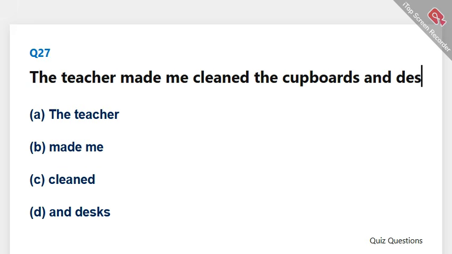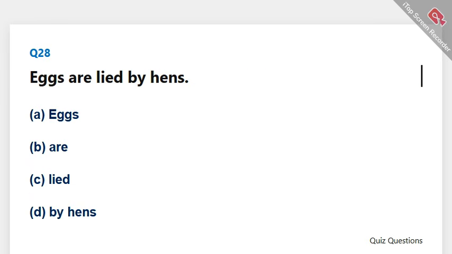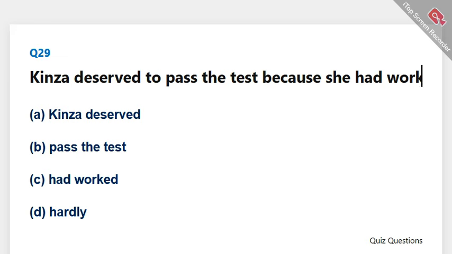The teacher made me clean the cupboards and desks. The correct answer is C. Cleaned. Eggs are laid by hens. The correct answer is C. Lied. Kinza deserved to pass the test because she had worked hardly. The correct answer is D. Hardly.